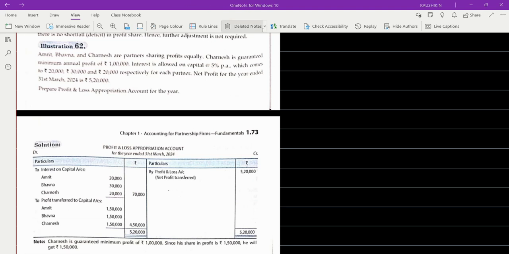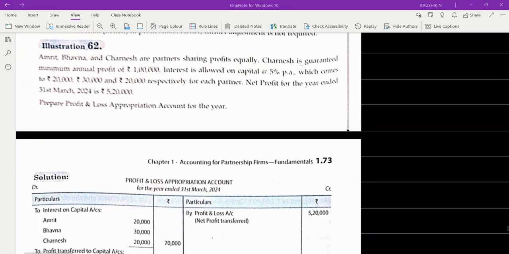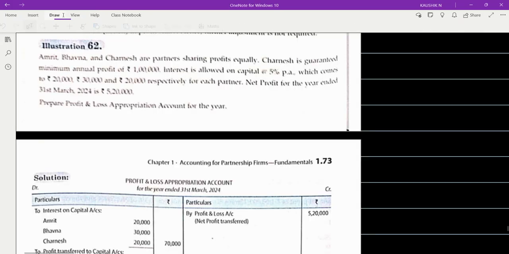So now we are stepping into problem number 62. It's a very simple problem. What is given in the question? Let's understand. The question says